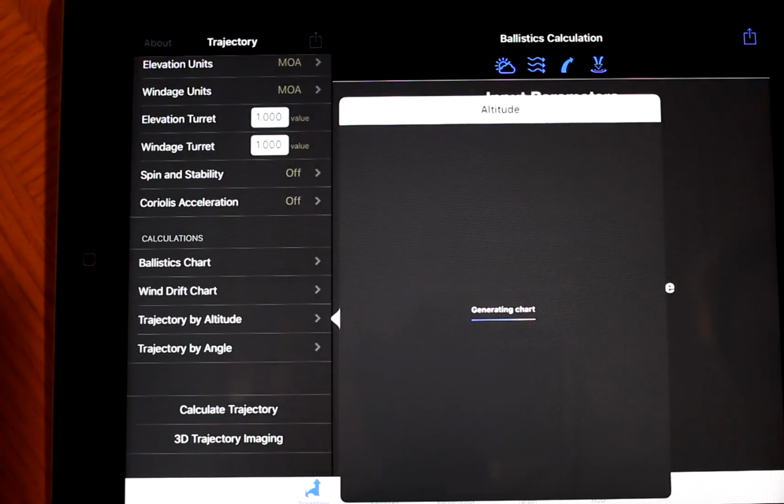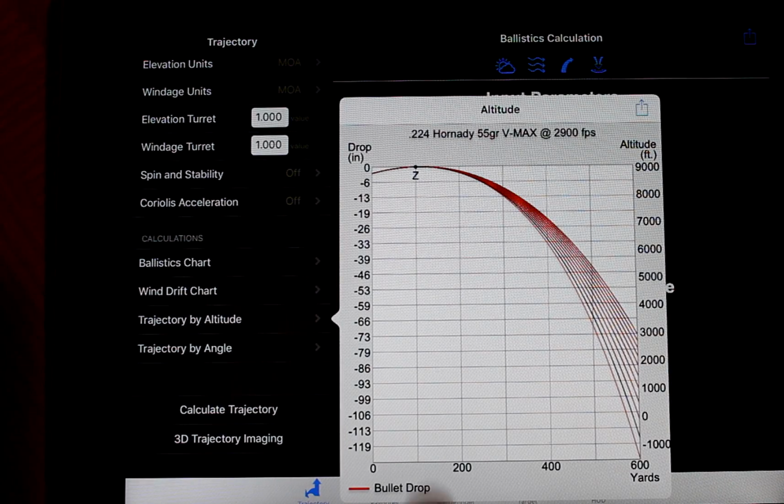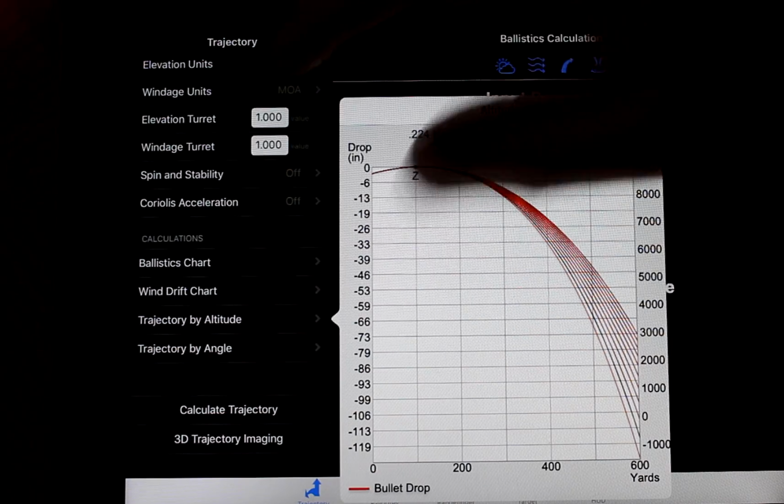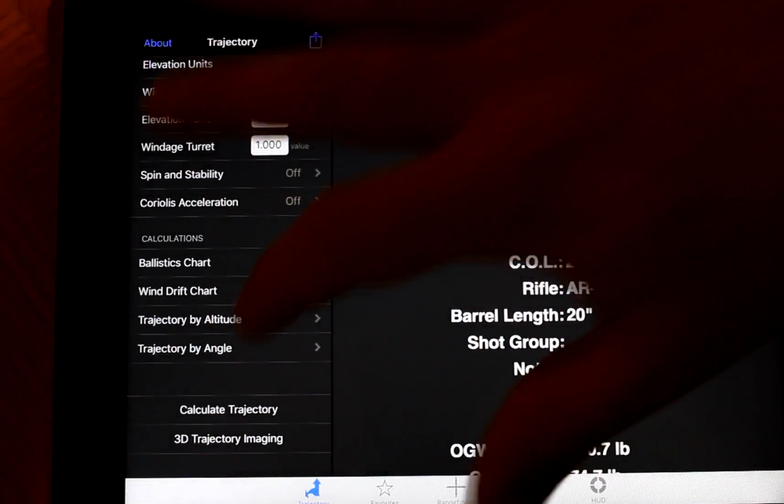Trajectory by altitude. So again, on the x-axis, you're going to have your yardage, your drop on the y-axis, and then over here your altitude. It'll show you at your different altitudes the different drop rates. So that's kind of handy if you live in the mountains. I don't, so not going to be needing that.